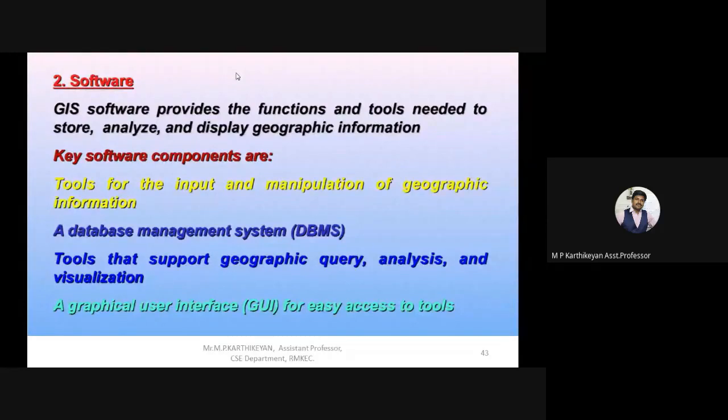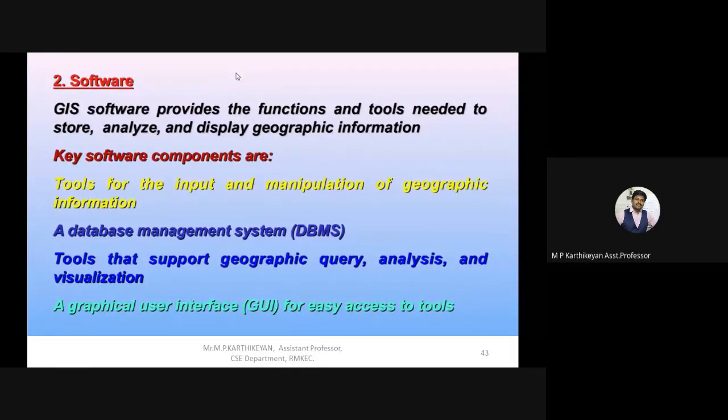And of course, a DBMS, a database management system, is implemented. The backend of this is SQL Server. What kind of DBMS is being asked? If you're asking me, SQL Server is implemented in the backend. With that, we are analyzing the data, storing it in tabular format, and then processing the data into information.